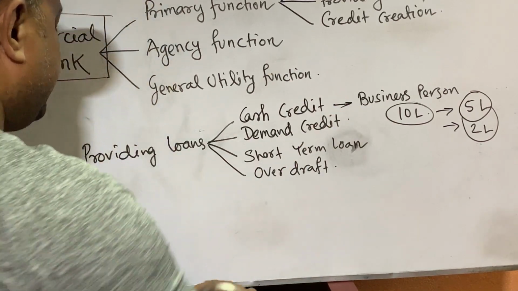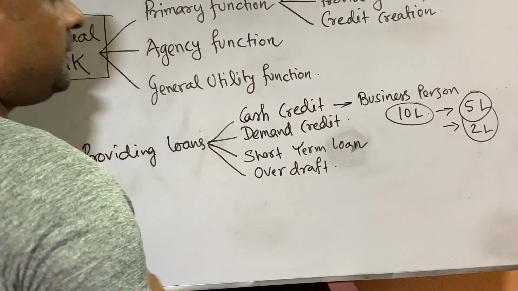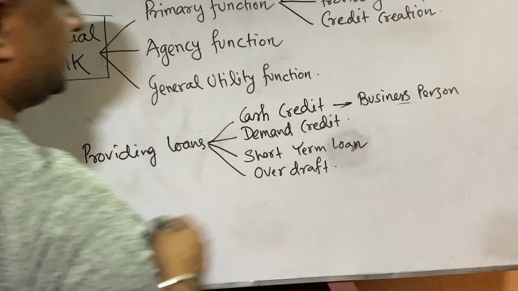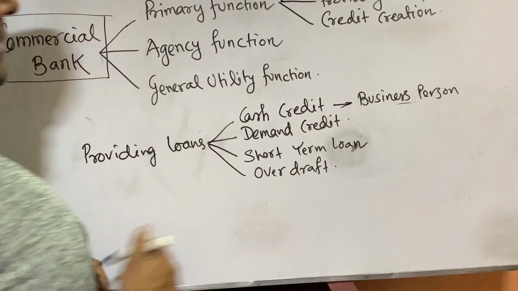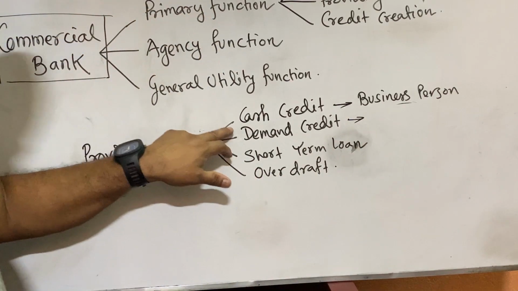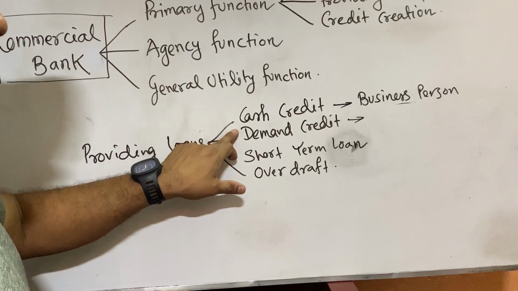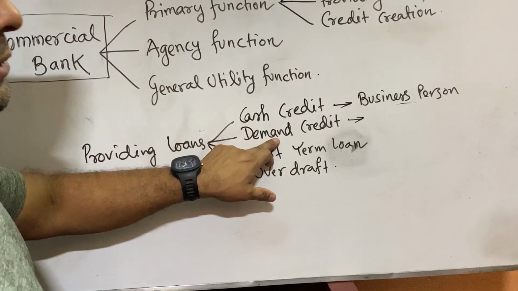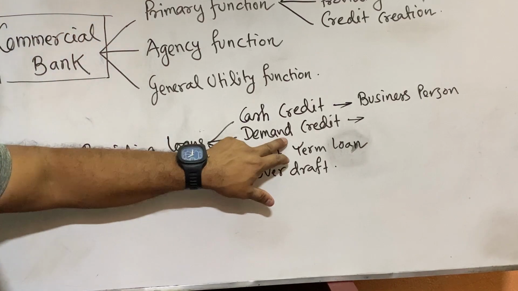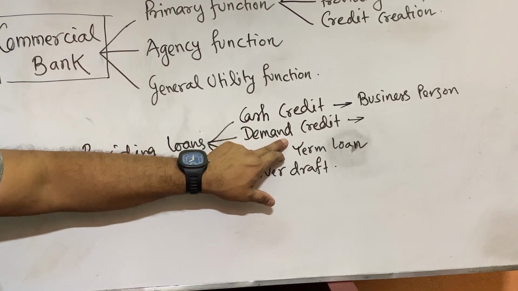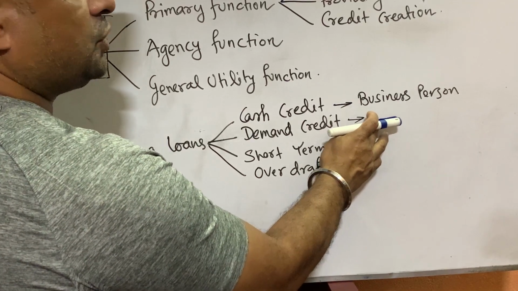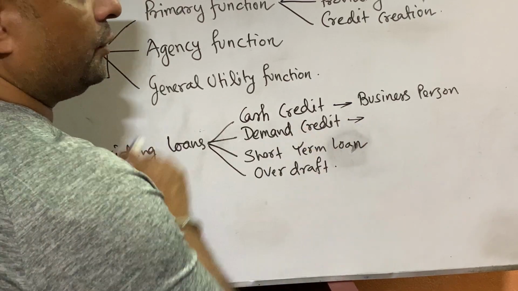The second one is demand credit. Demand credit is generally not found in the present banking system. Demand credit is where loans are provided but the bank may ask you at any time to return the money. Interest is charged on the whole amount sanctioned for the loan. Suppose 10 lakh rupees is taken as a loan, the interest will be charged on the whole amount of the loan.